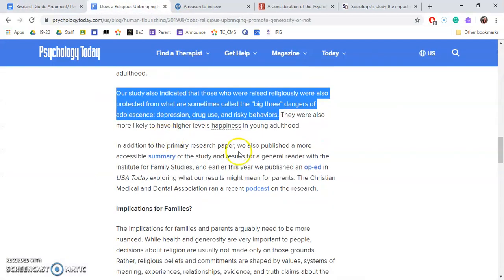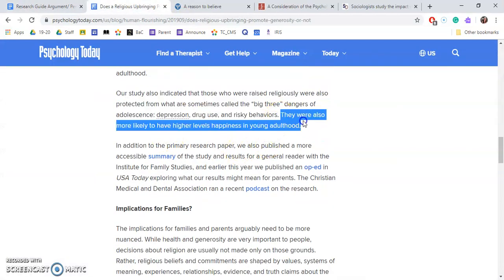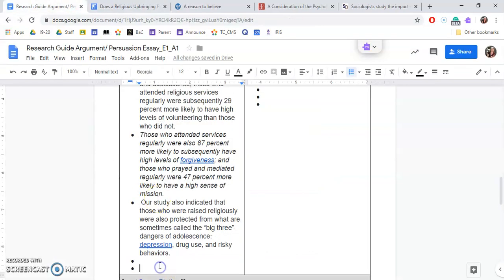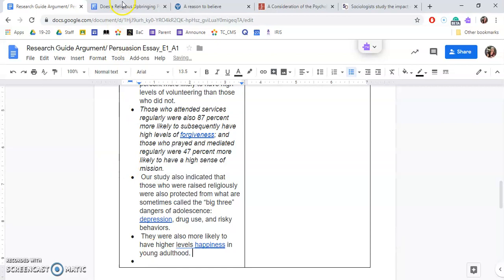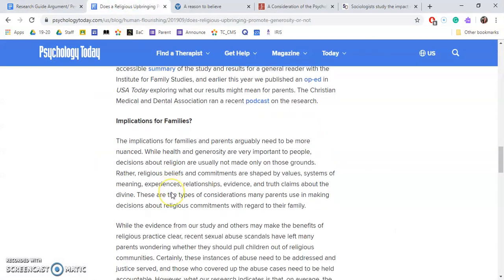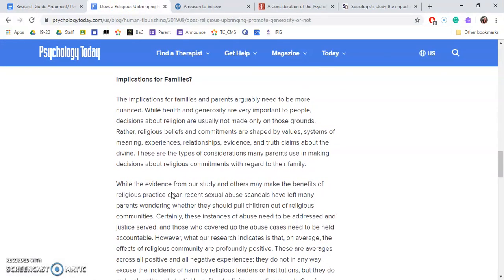It looks like in the last one, they were also more likely to have higher levels of happiness in young adulthood. So we'll paste that here. Implications for family.